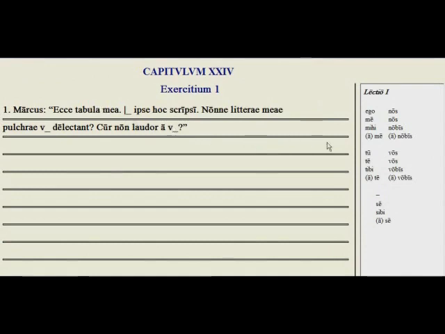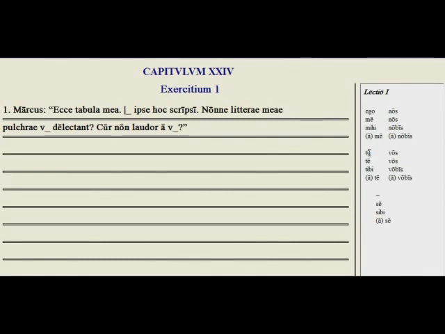Here we have practice with the personal pronouns and then the reflexive pronoun below here. We have the personal pronoun ego, which is I, the accusative me, which is me, mihi, to me, and a me is the ablative, by me. Nos, which is we and us, we in the nominative, us in the accusative. Nobis, to us in the dative, and a nobis in the ablative, by us.